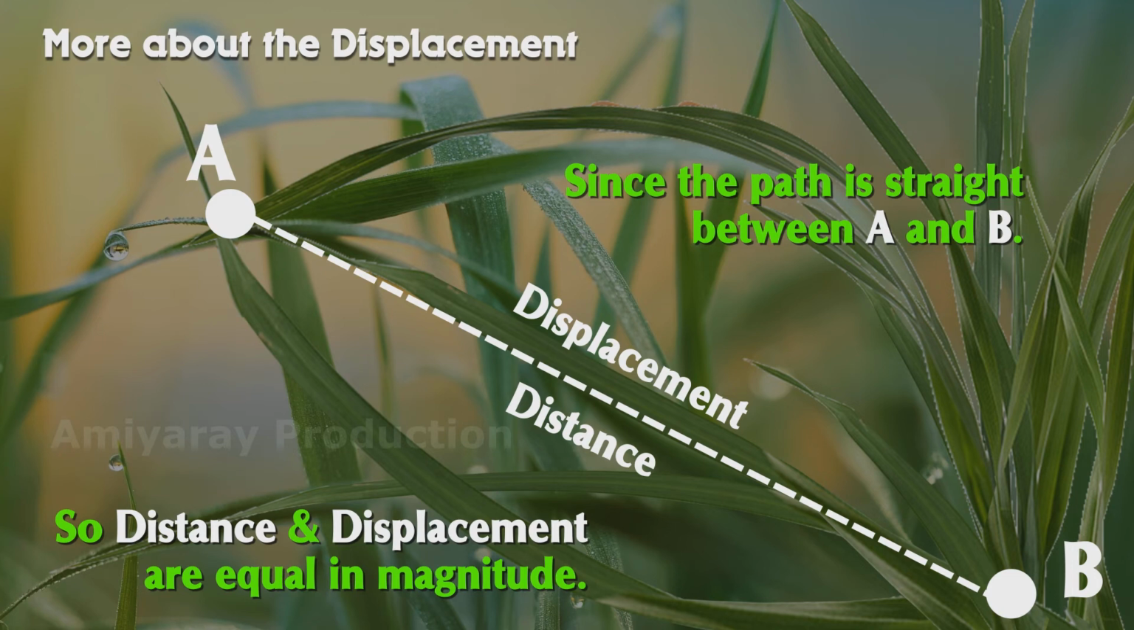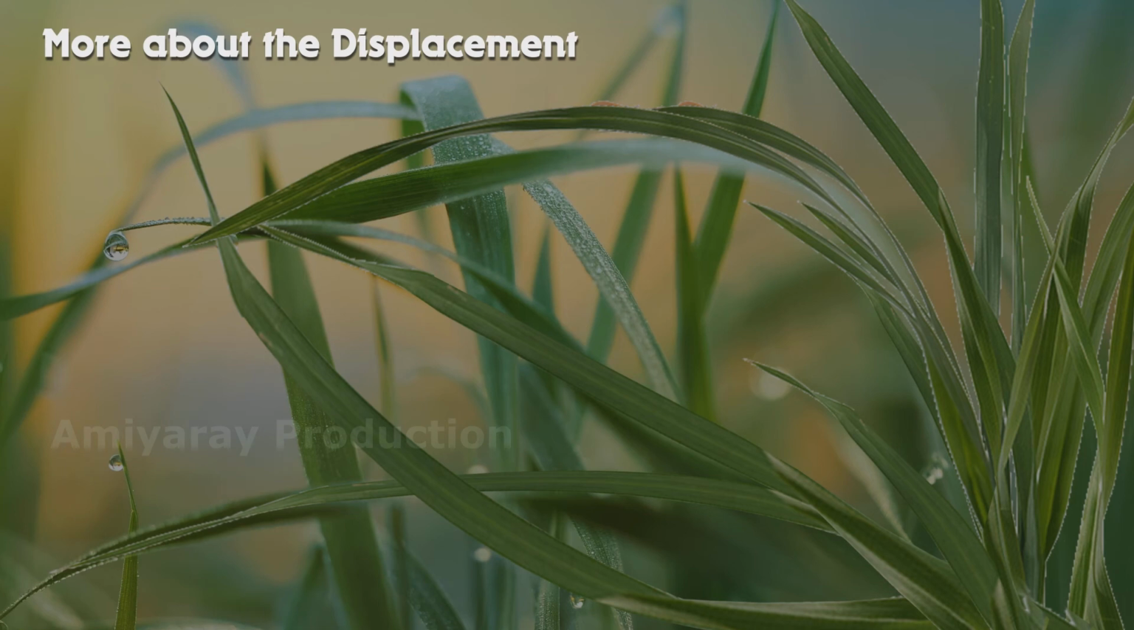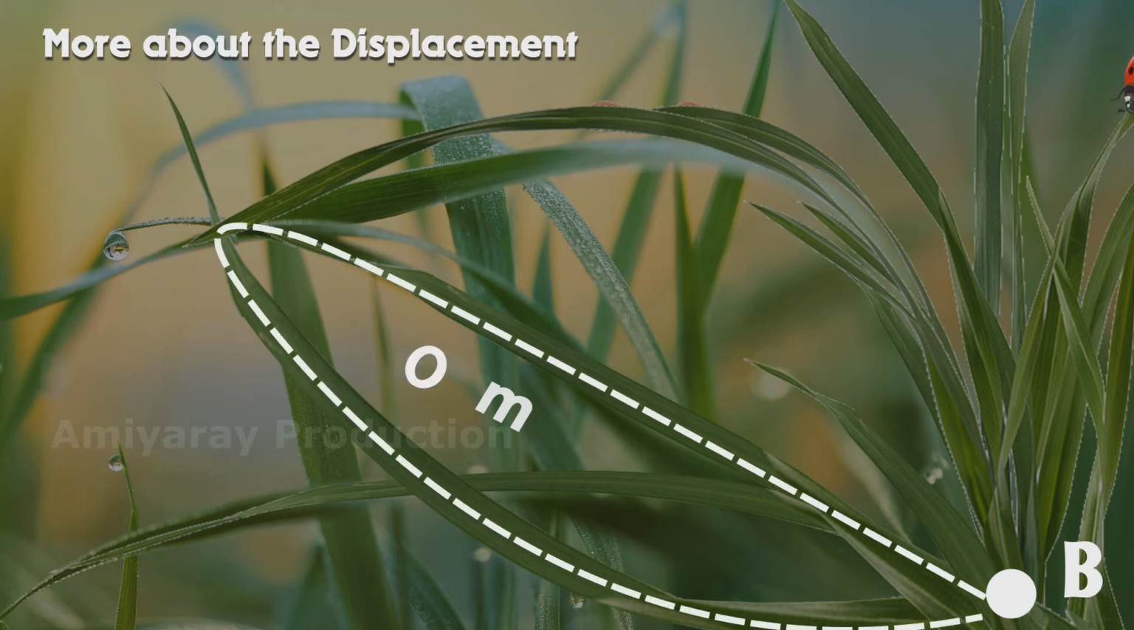Let us consider one more time. The ladybird is starting its movement from position B and again returning to that same position. Since the initial and final position of the ladybird is the same, displacement is 0 in this case. When the initial and final position is the same, displacement is always 0.